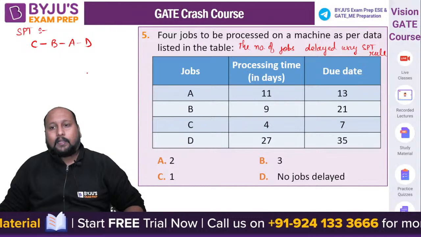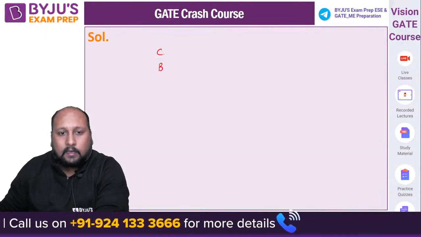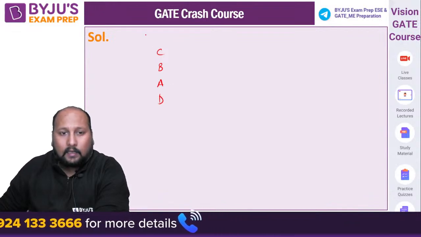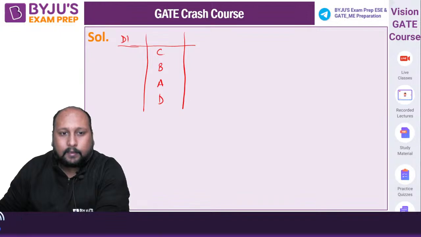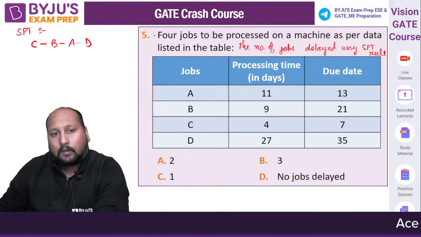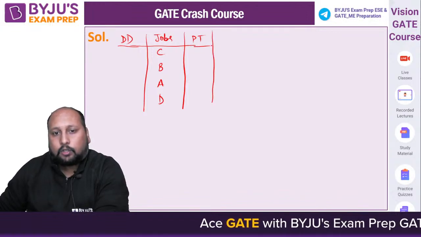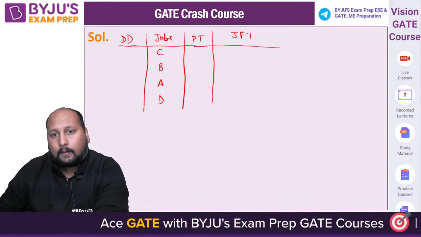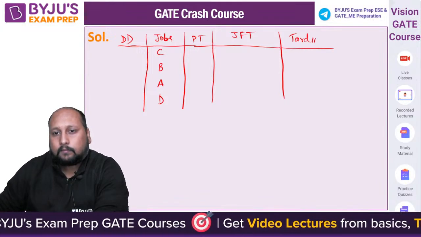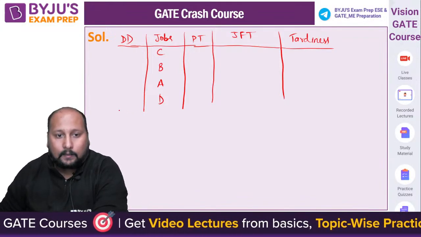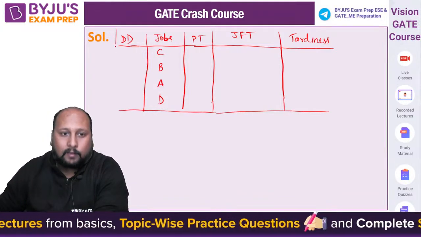So we have arranged this according to the SPT rule. So let us write it over here. C B A D. Let us write the due date over here and processing time over here. This is your jobs. After that we'll be writing the job flow time, and then we'll be writing your tardiness. Tardiness means lateness. Very good. CBAD correct. तो चलिए इसी सीक्वेंस में let us try to fill up this table.